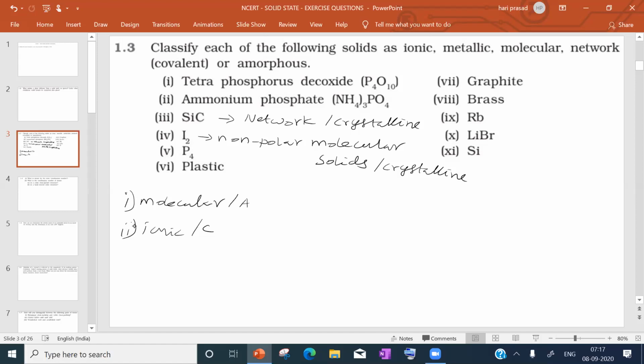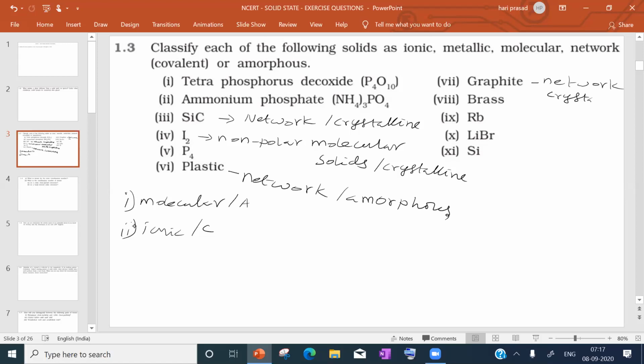Plastic means it is a polymer, in the sense network solids. It is amorphous. Amorphous means glass, plastic, rubber. Graphite comes under network solids, and here covalent bonding is there.